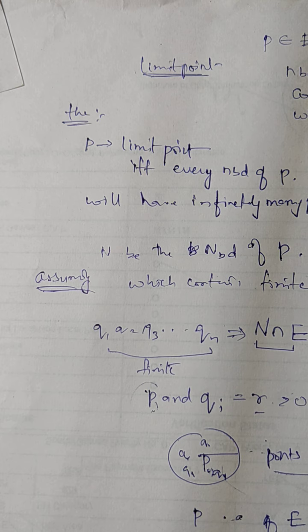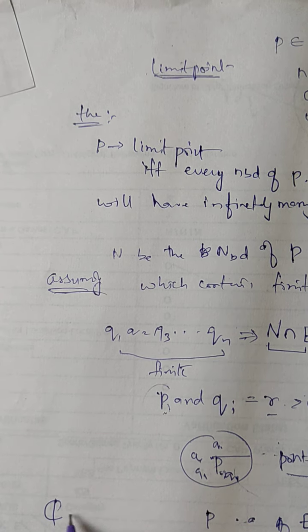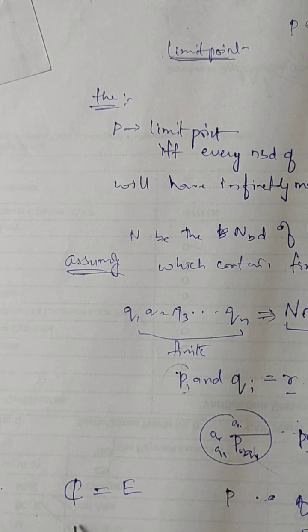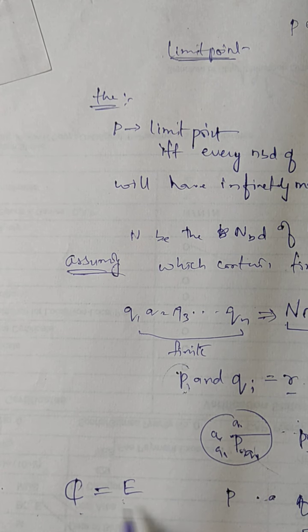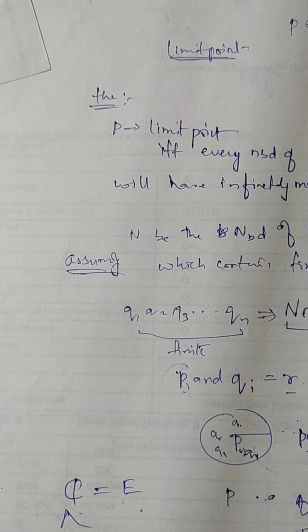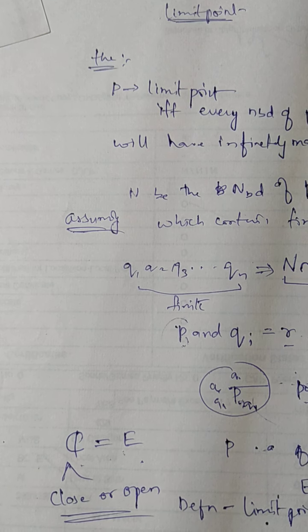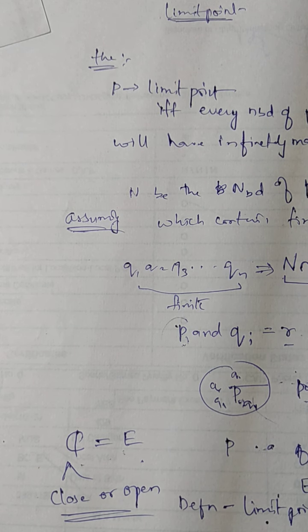Now we can also say that the set of all complex numbers will act as a closed set as well as an open set. Considering the set of complex numbers as E, we say that it is closed because every limit point of E is a point of E, right?